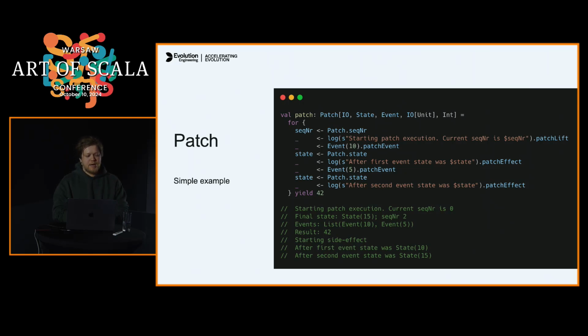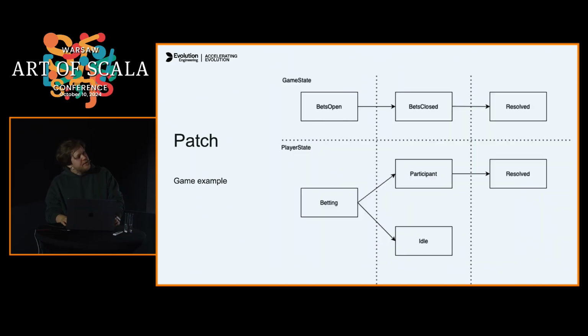And we captured the state after applying the first event. After applying the first event, we have state of 10, and after applying the second event, we have state of 15. Already looks composable, right?